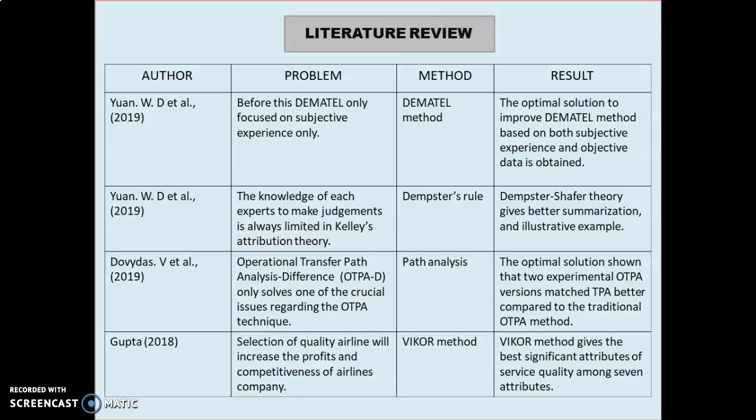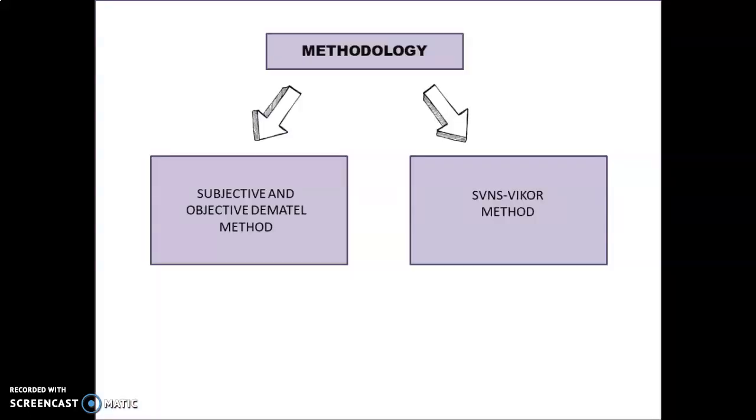Davidas V et al. 2019 used path analysis to show that two experimental operational transfer path analysis versions were better compared to the traditional operational transfer path analysis method. And then Gupta 2018 used the VIKOR method to give the best significant attribute of service quality among 7 attributes. There are two methods in this study, which are subjective and objective DEMATEL and the single-valued Neutrosophic method.